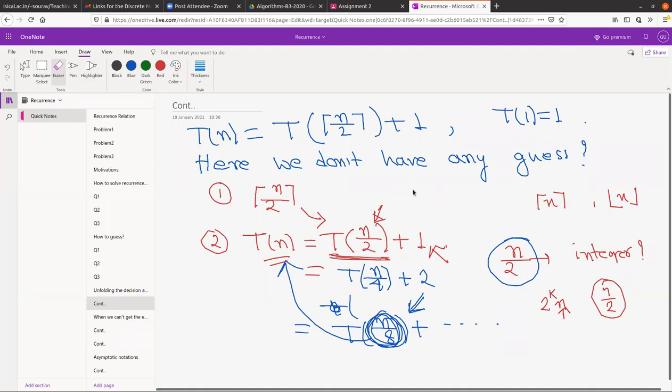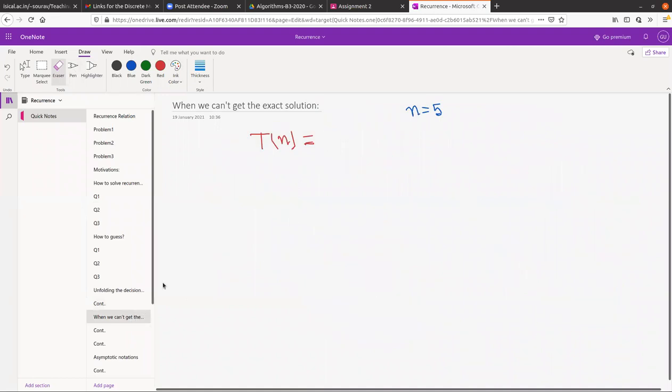Can you do that? If n equals 5, then what is T(5/2)? We already don't know what T(5/2) is, and if you want to replace from there, how are you going to unfold? That is my question. Also, I think at last we have to reach T(1), which we cannot reach. Yeah, that is also a point.